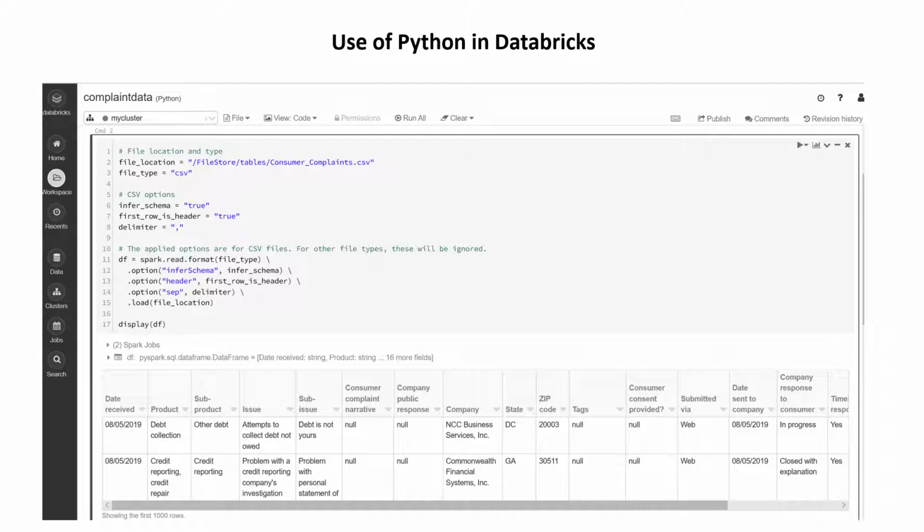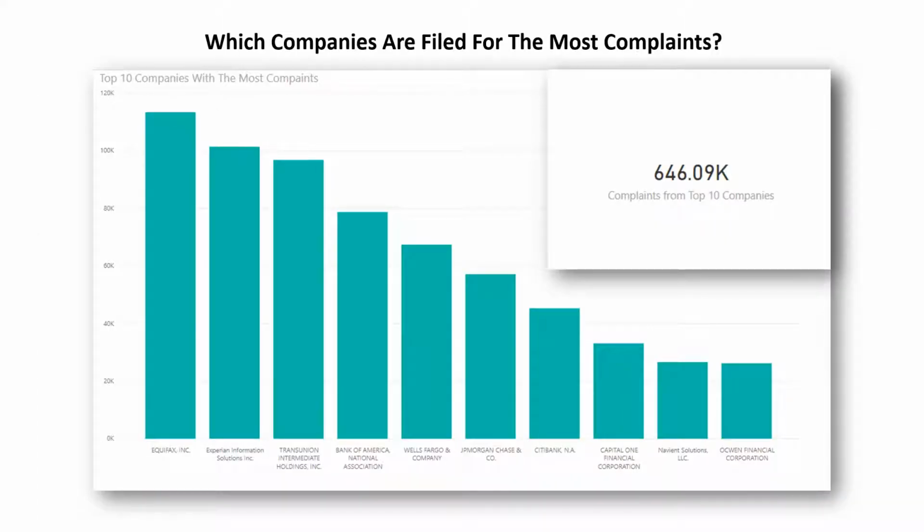And then set some options to infer schema, to set the first row as headers, and to separate the data, mapping it by separating it by comma. And then from there, I had loaded it within the data frame. Once I was finished mapping the data in Databricks, I had moved the file into Power BI. Databricks is built on Spark, so I was able to use a Spark connection to do that. And once it was in Power BI, I was able to make some data visualizations.